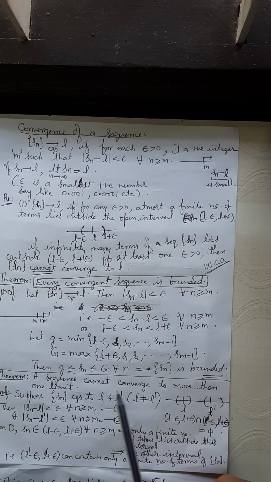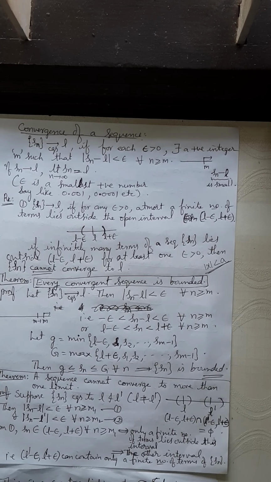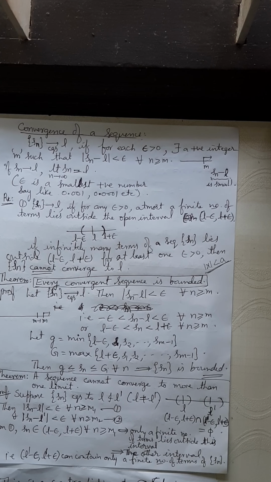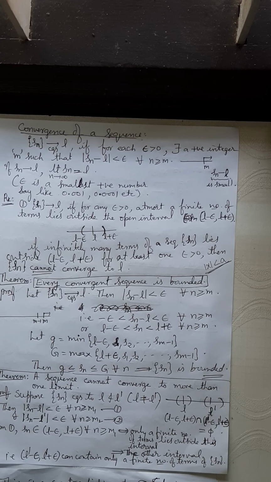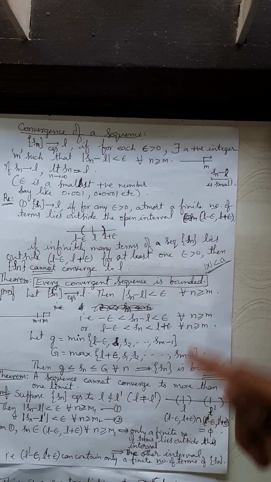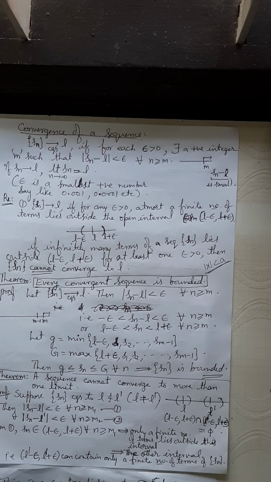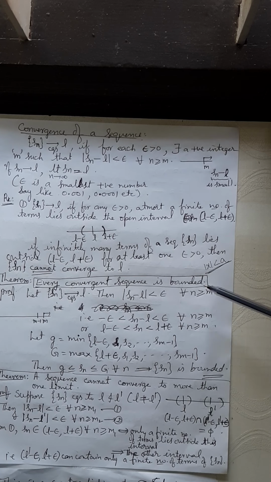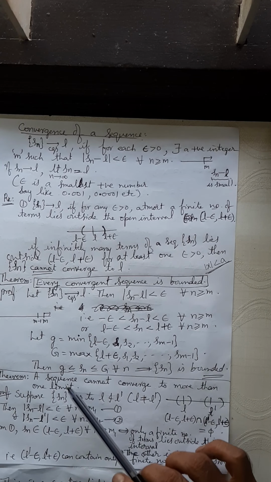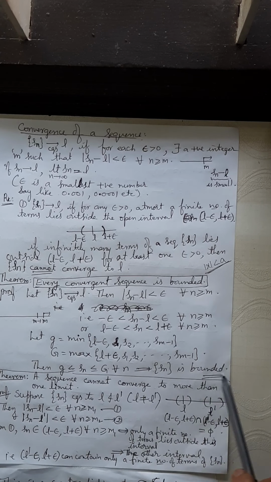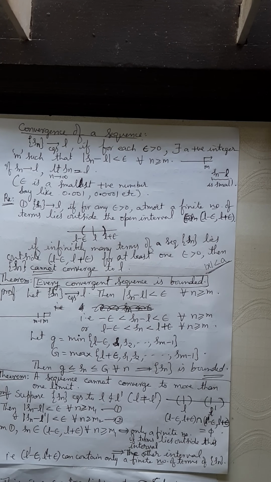A sequence cannot converge to more than one limit, to mean that a sequence converges to only one limit, a unique limit. Combine the two theorems: every convergent sequence is bounded, and also a sequence cannot converge to more than one limit, can be combined like every convergent sequence is bounded and has a unique limit point. This is a remark you have right here.